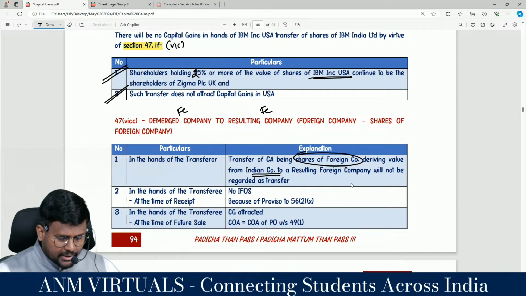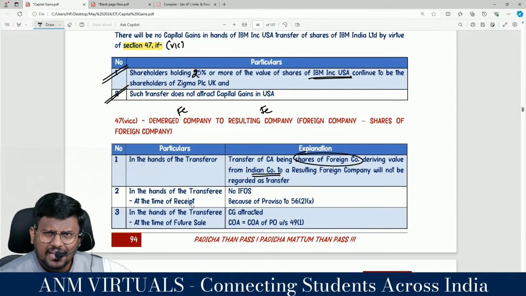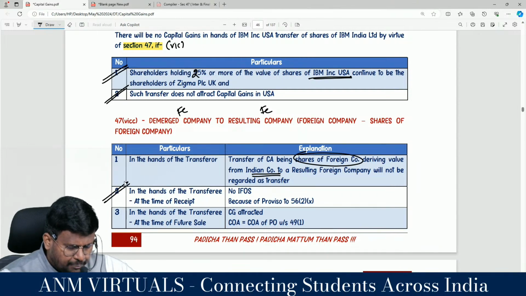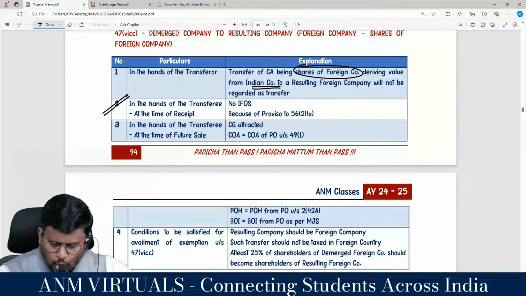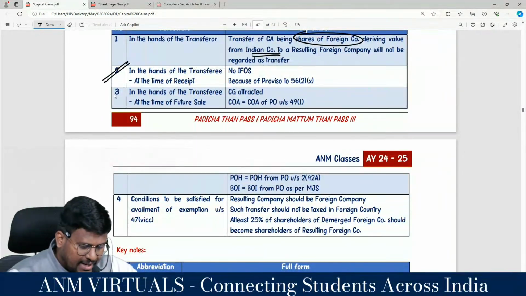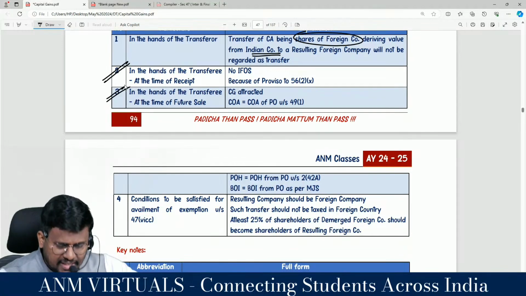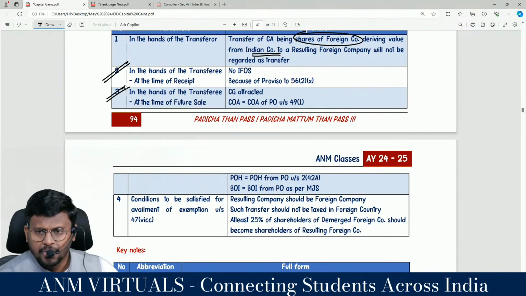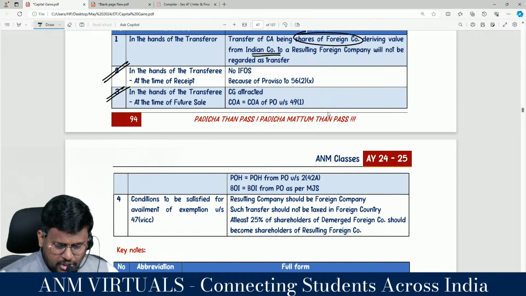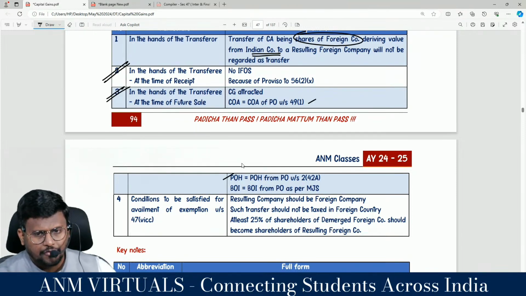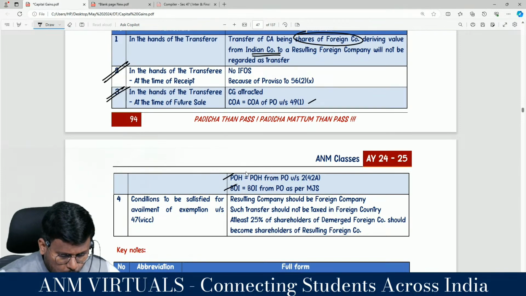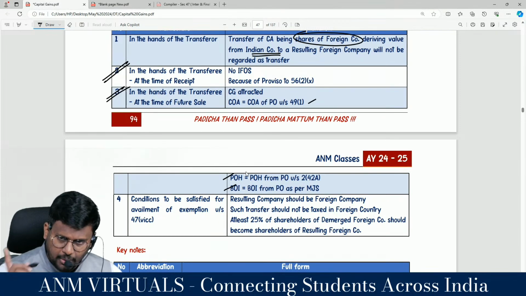Clear? In the hands of the transferee, there is no income from other sources at the time of receipt because of the proviso to section 56 subsection 2. In the hands of the transferee, at the time of sale, capital gain is attracted, with the cost of acquisition being the cost to the transferor as per section 49 subsection 1. The period of holding should be reckoned from there, as per section 2 42A, and the benefit of indexation should be from there.